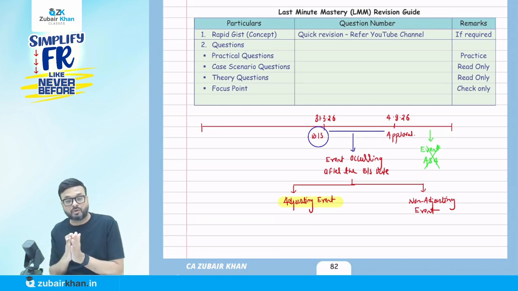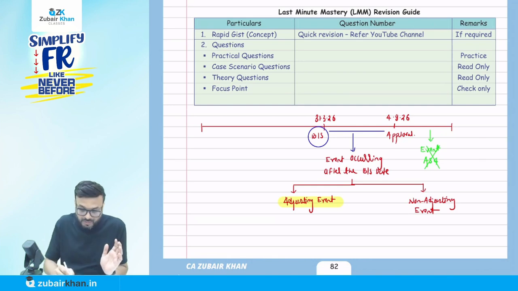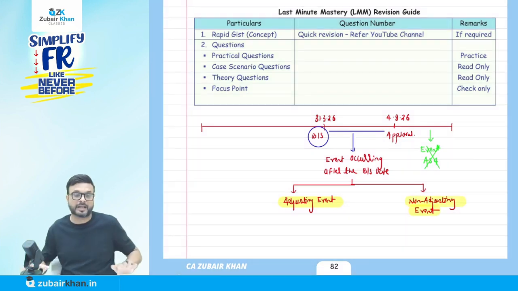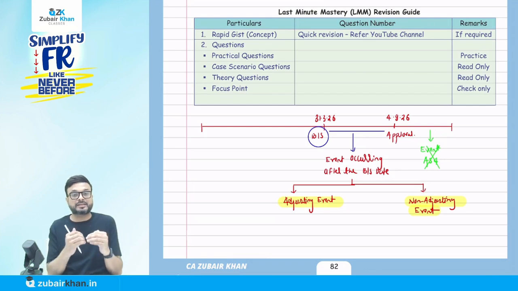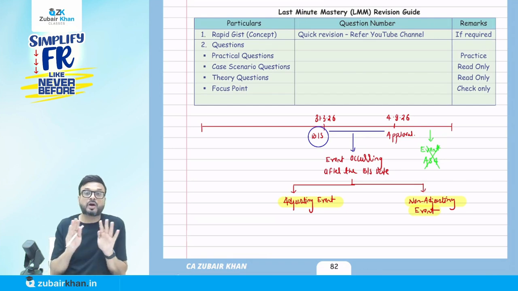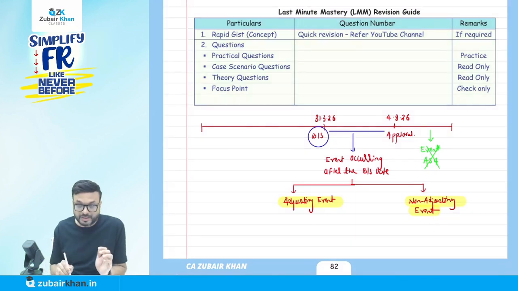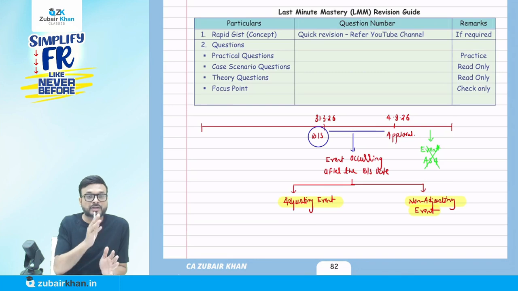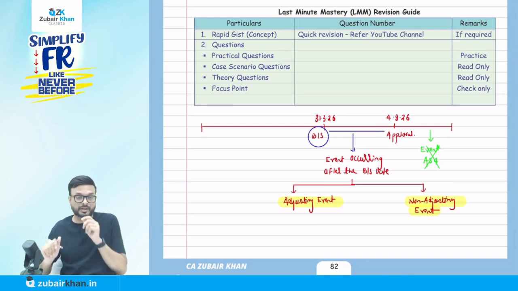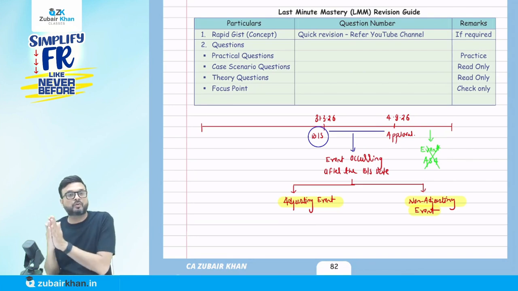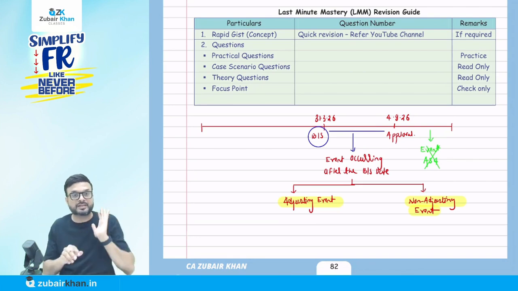Now, what do you mean by a non-adjusting event? A non-adjusting event means the condition did not exist on the balance sheet date. Example, an earthquake. We didn't know on 31st of March that an earthquake was going to come. That's a non-adjusting event. So let's first talk about the treatment as per AS4 for adjusting events.